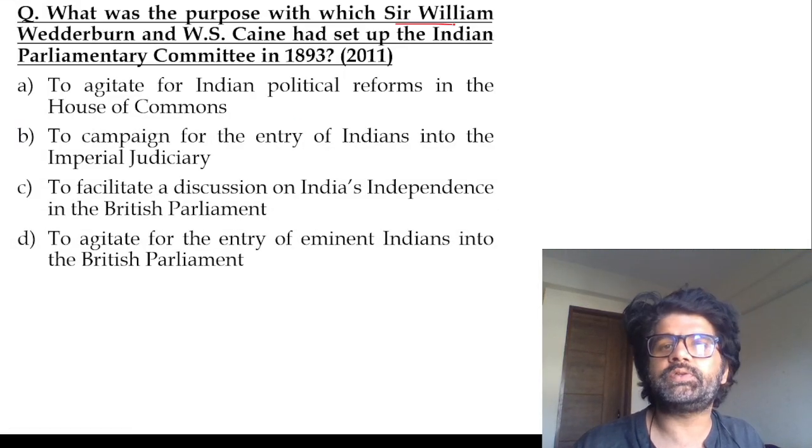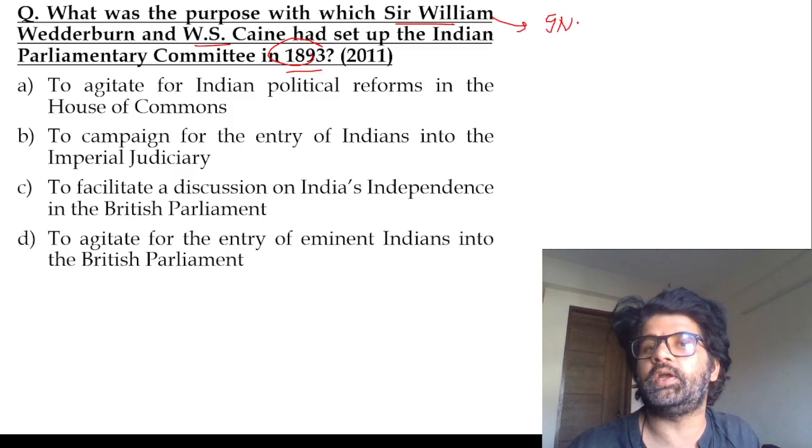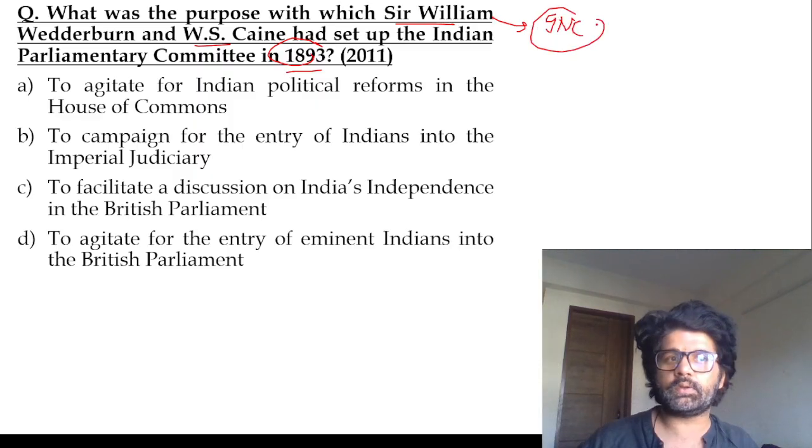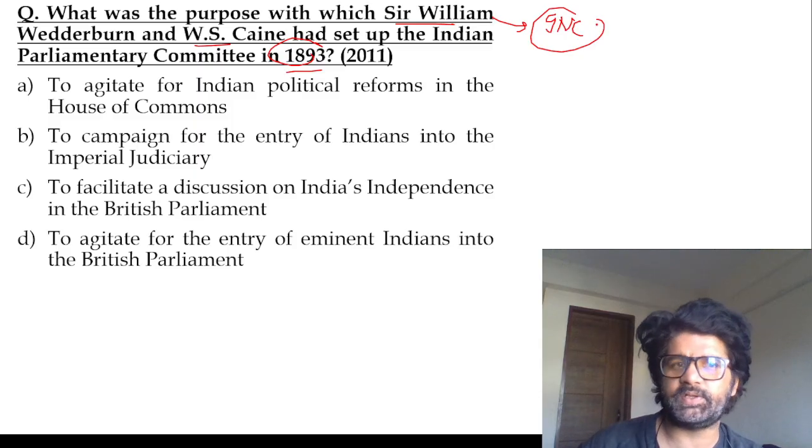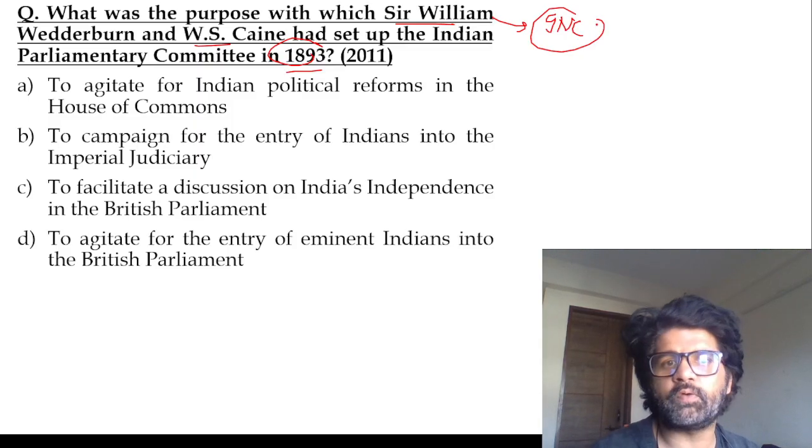What was the purpose with which Sir William Wedderburn and W.S. Caine set up the Indian Parliamentary Committee in 1893? These were early sympathizers of the Indian National Congress. They wanted to raise Indian grievances in the House of Commons. That was the basic aim, so that constitutional reforms can happen.